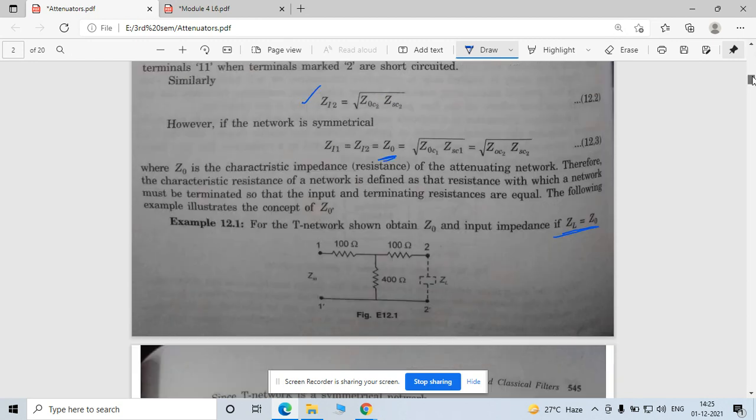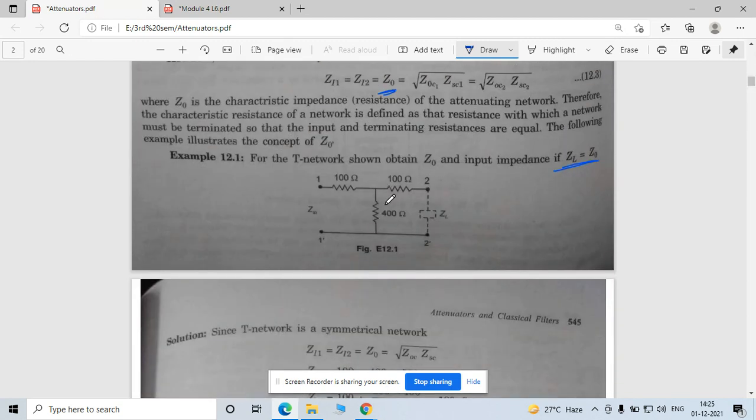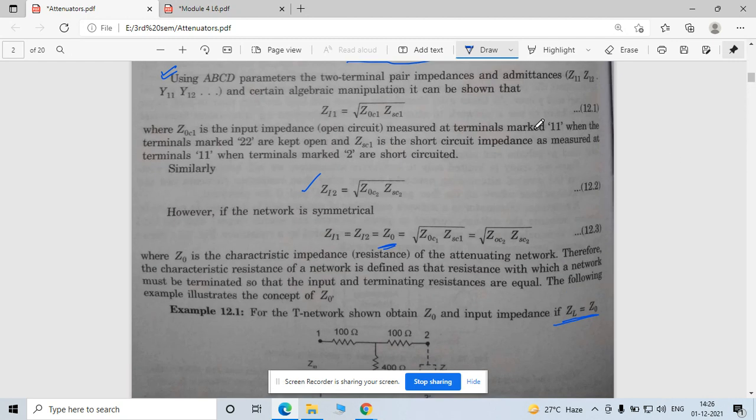Now this is your two-port network. Tell me, is this symmetrical or unsymmetrical? Simple, for checking the condition, add these two: 100 plus 400. This is your Z11, right? This is 500 and this is 500. So both are equal, and this is a symmetrical network. To find Z input, what value of ZL will you keep? It is equal to your characteristic impedance, which is Z0. So apply the theory we read here in the same way.